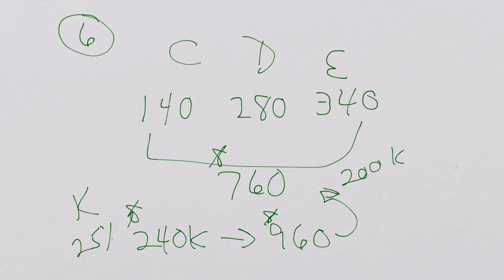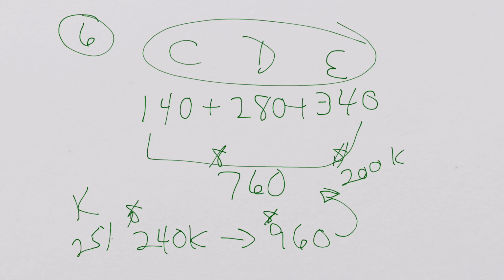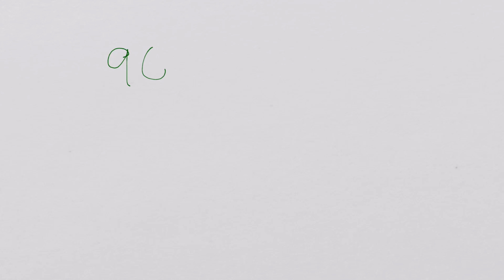That's the book up. We have to book up, and we do this before we bring in the new partner. And so we're going to book up C, D, and E to 960. So let's do that. And that difference is the 200. And now we have 4 partners in a partnership where the total capital has been booked up to 960. And that's because the new partner K is not putting money inside, they're buying out the existing ownership.